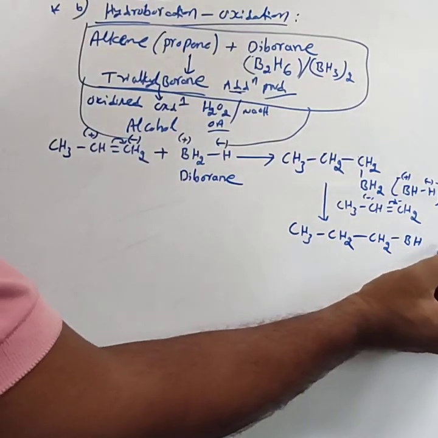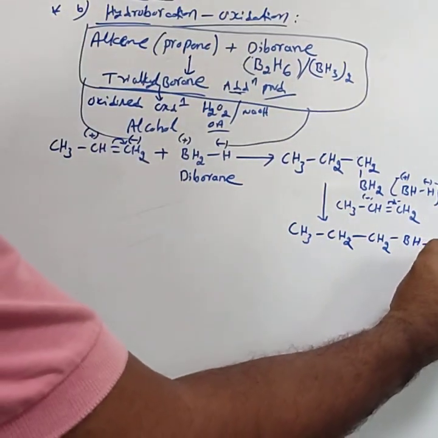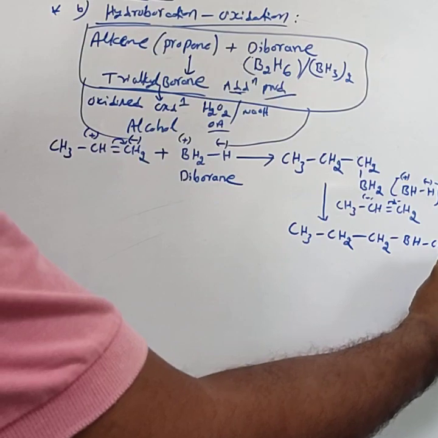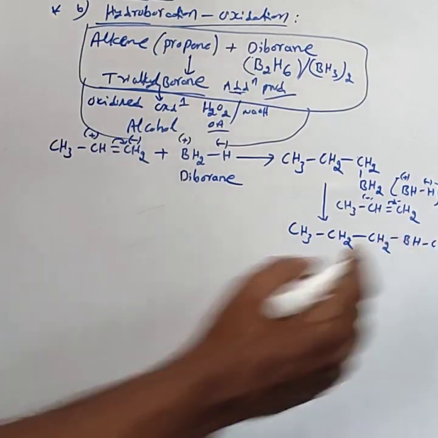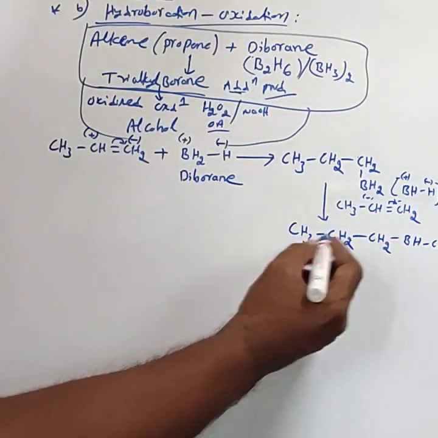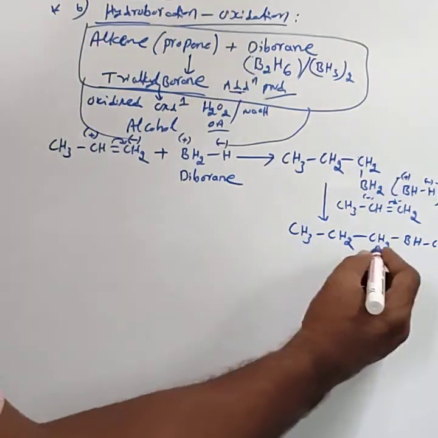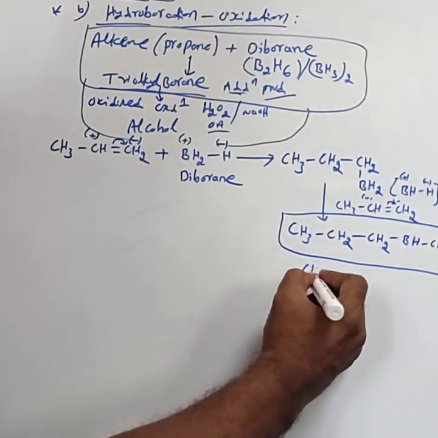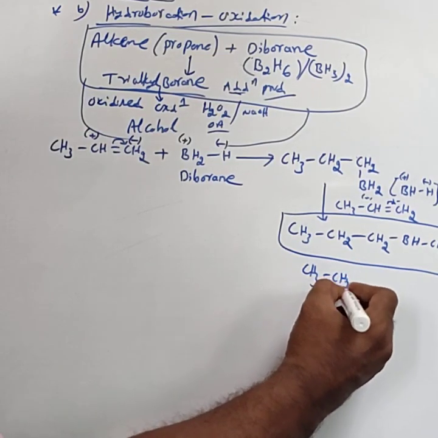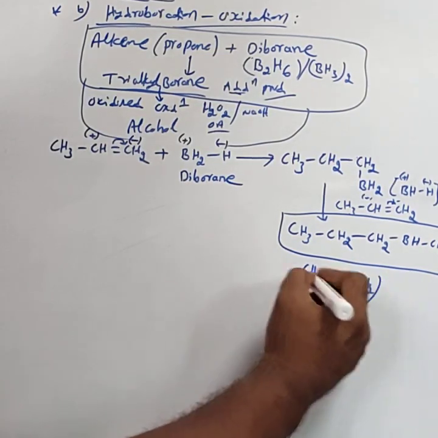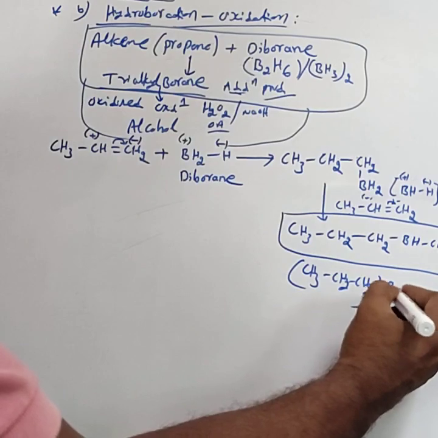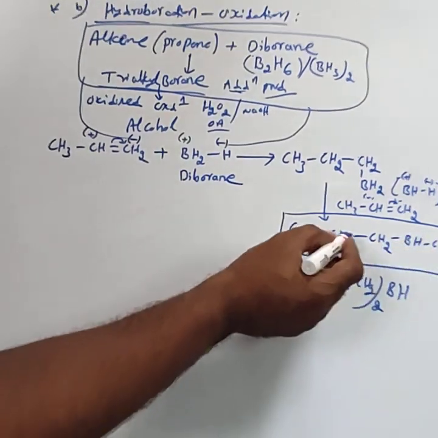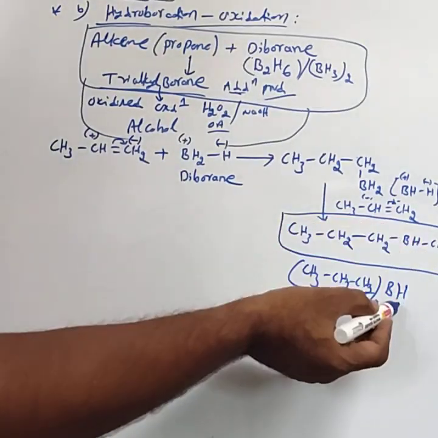This also contains CH2CH2CH3. Instead of writing this, you can consider it as CH3CH2CH2 twice BH, correct? Two alkyl groups, two propyl groups, are bonded to BH.